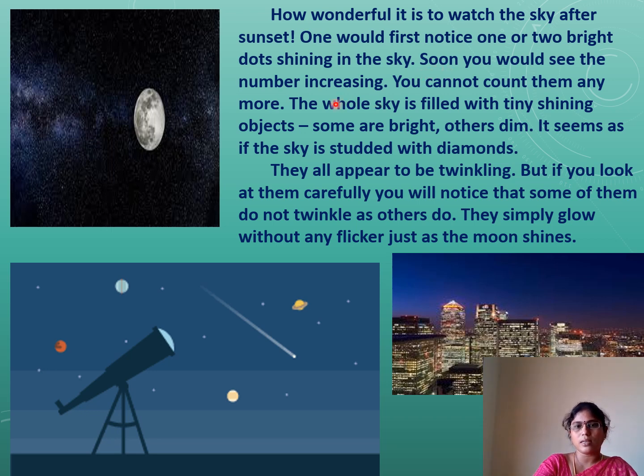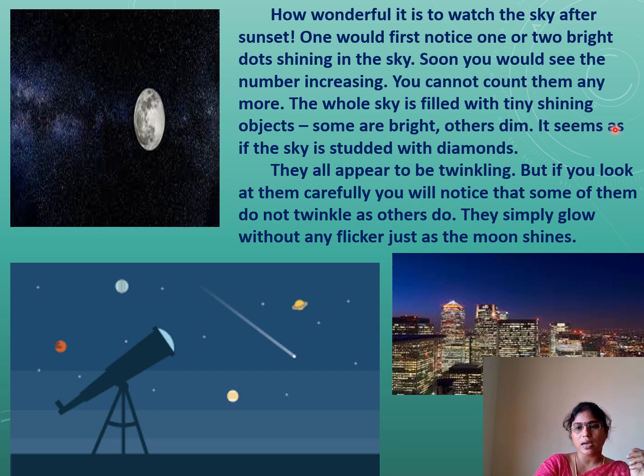Soon you would see the number increasing. You cannot count them anymore because it is the universe, millions of stars available, so we are unable to count them. The whole sky is filled with tiny shining objects. Among them, some are bright, others are dim. The one which is closer to Earth looks very bright. And the one which is far from the Earth looks dim.